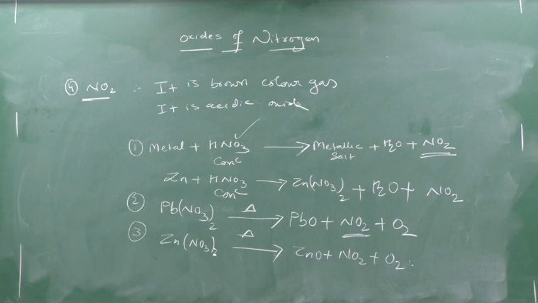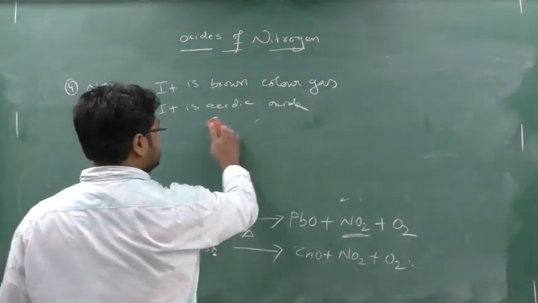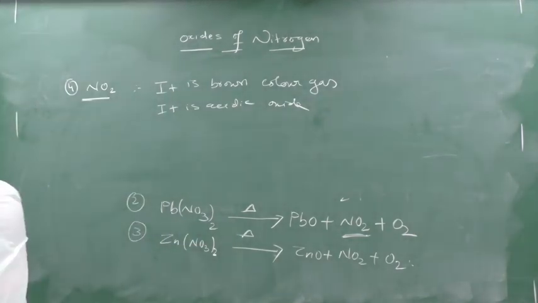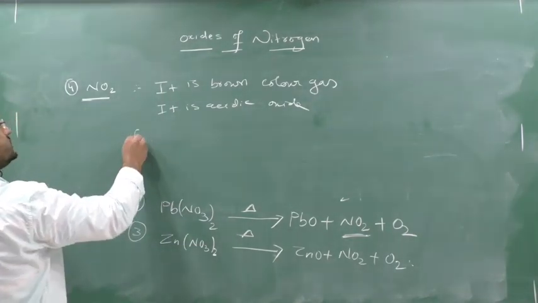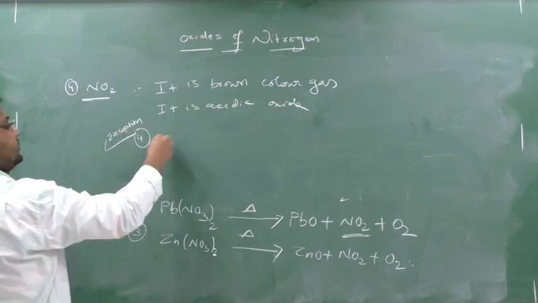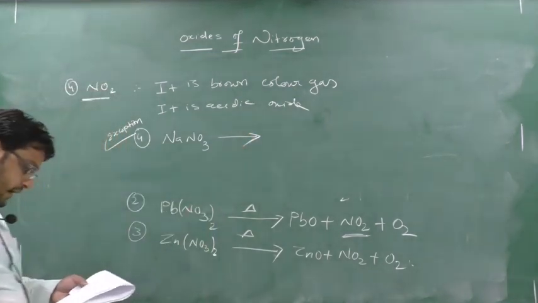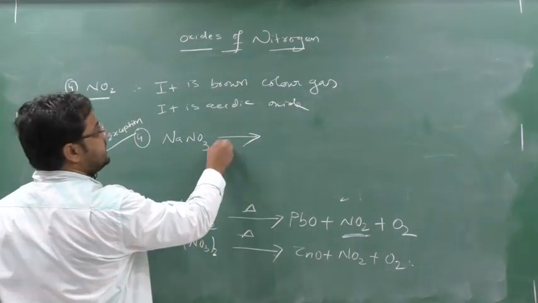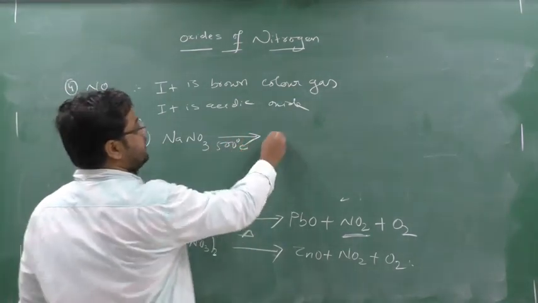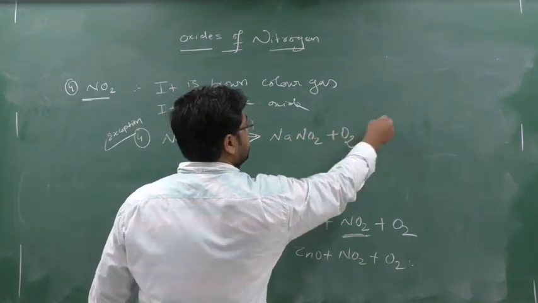Now I will give you one exception, and that exception is very important. If you take sodium nitrate, the exception is for sodium nitrate. So this fourth is the exceptional case. You take sodium nitrate, and if you heat it at 500 degrees Celsius, it will only generate NaNO2 plus O2. It will not give NO2.